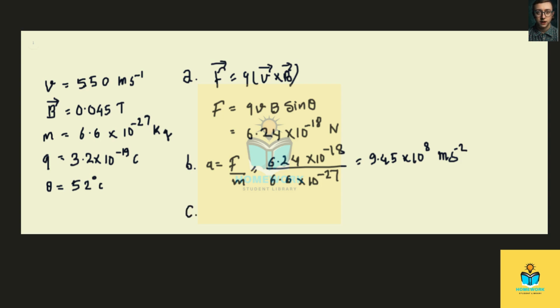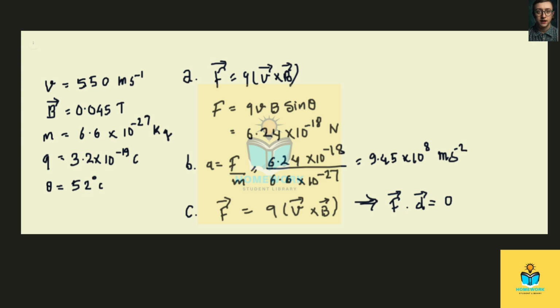Does the speed of the particle increase, decrease, or remain the same? Okay, we can answer this in two different ways. Here, as you can see, force is the cross product of v and B, right? So if you see the velocity and displacement are in the same direction, this implies force dot displacement equals 0, because F and v are perpendicular, since v cross B gives the cross product that is perpendicular to v.